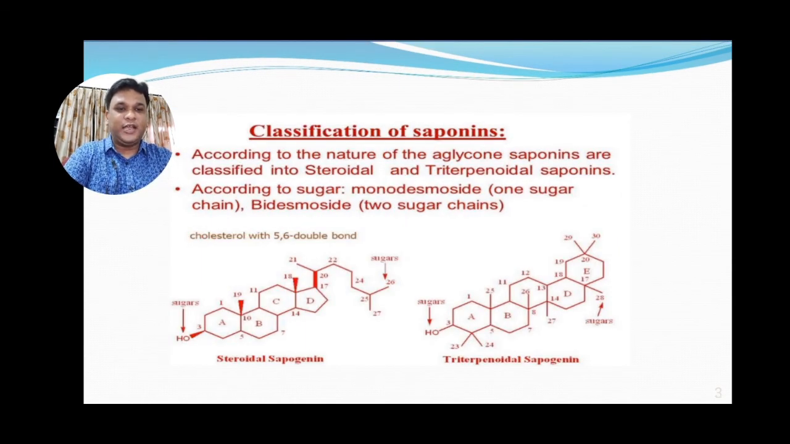According to the nature of the aglycone moiety, saponins are classified into steroidal and triterpenoidal saponins. The triterpenoidal saponins are also called pentacyclic triterpenoid saponins and tetracyclic triterpenoid saponins. According to the sugar moiety, those with one sugar chain are known as monodesmosides, and those with two sugar chains are known as bidesmosides. There are specific chemical structures for the two types of saponin, steroidal saponin and triterpenoidal saponin.